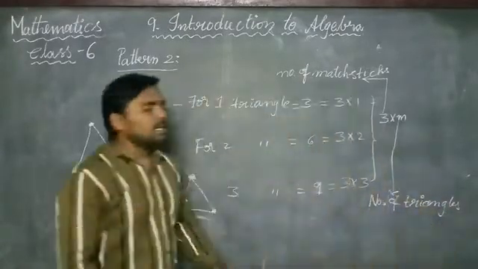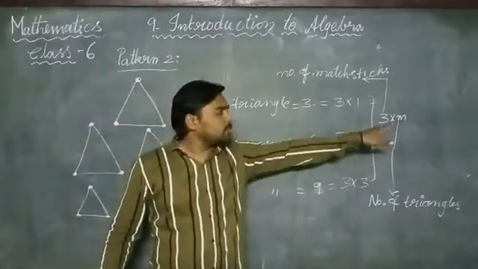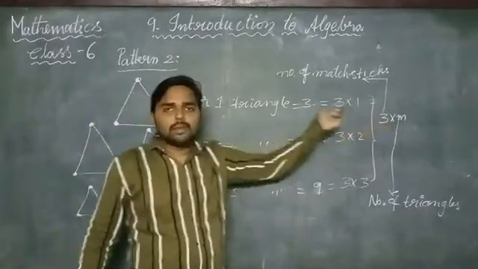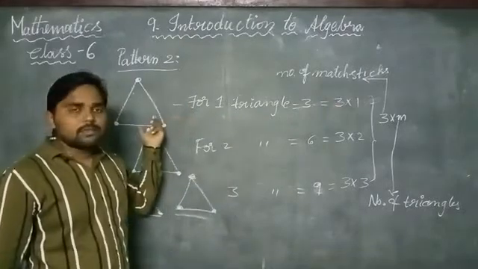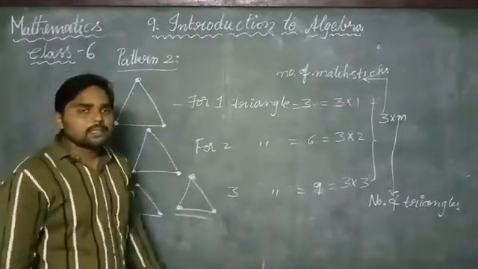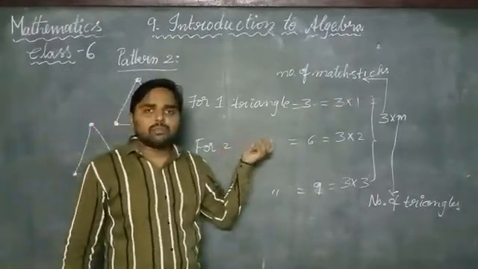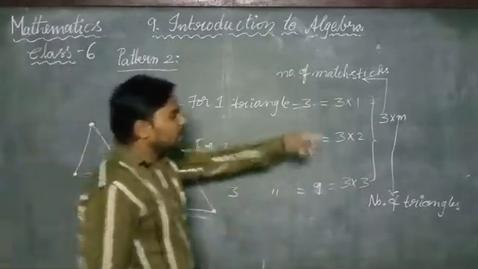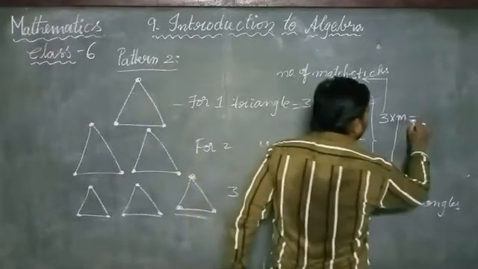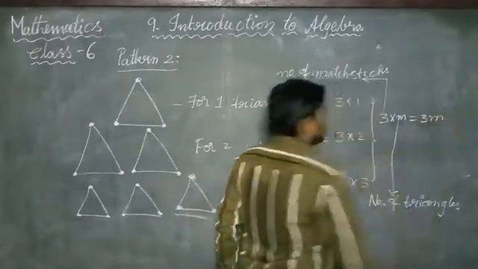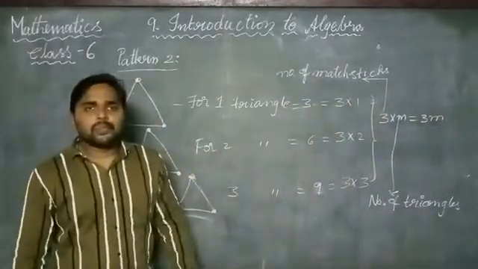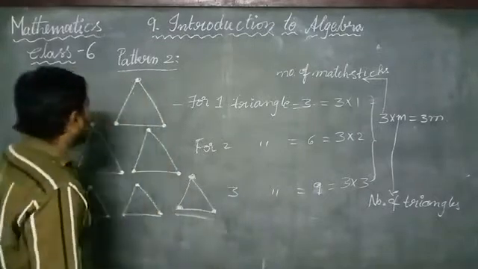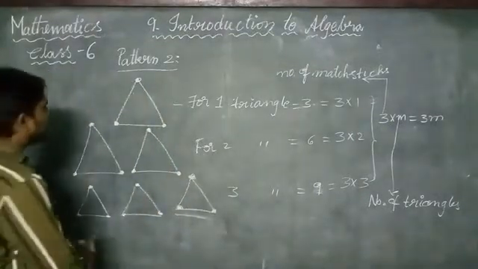This is the general expression for how many matchsticks would be required to make these triangles. It can also be written as 3m. Now let us see one more example to understand this concept.